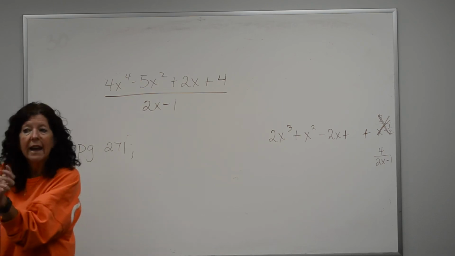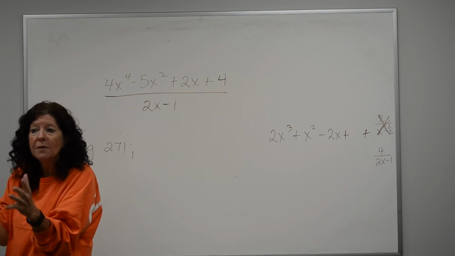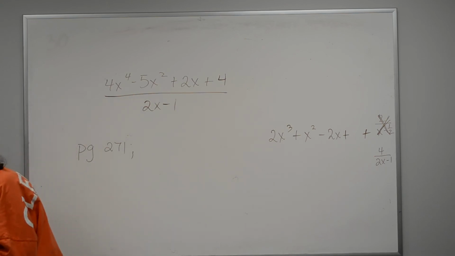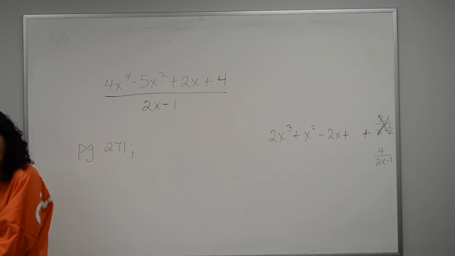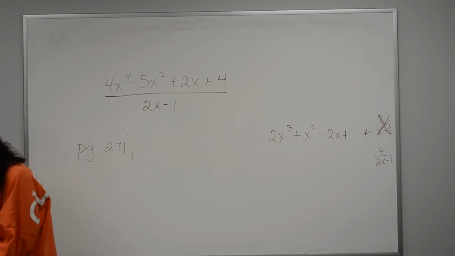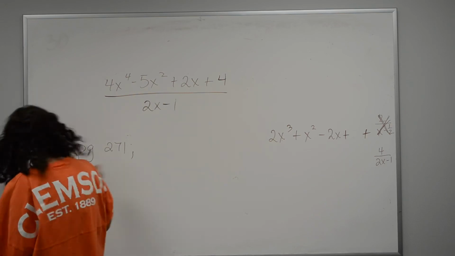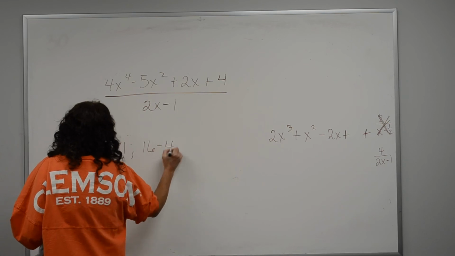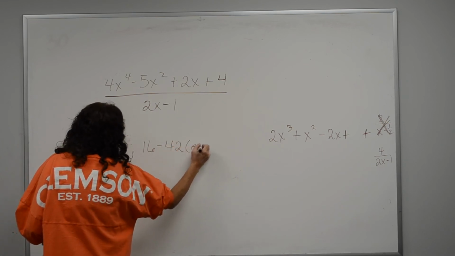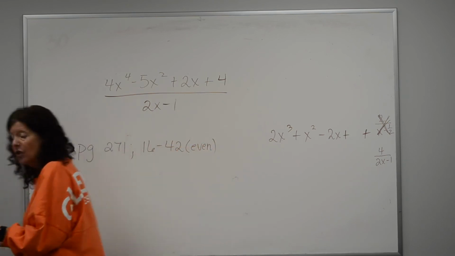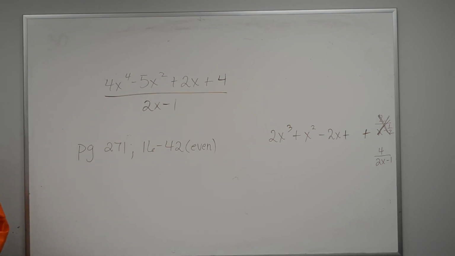You could do it by factoring it, you could do it by long division, and then the second part they tell you you have to use synthetic division for. So the first part you basically can choose, the second part you have to do synthetic division. So on that first part, if you can factor it and reduce it that way, go for it. That's definitely the easiest way to do it.